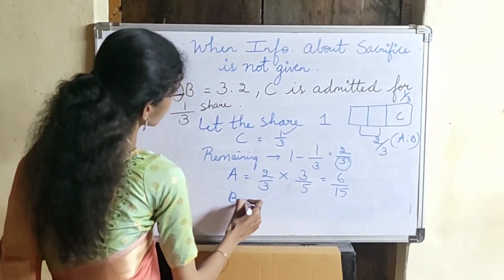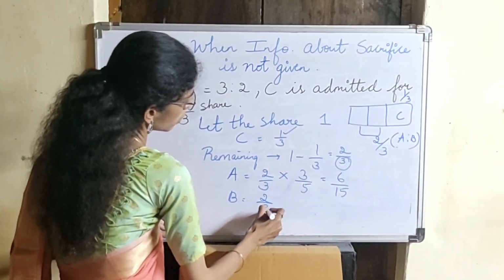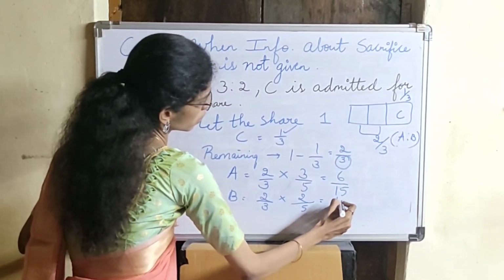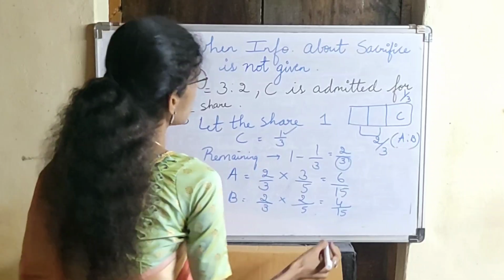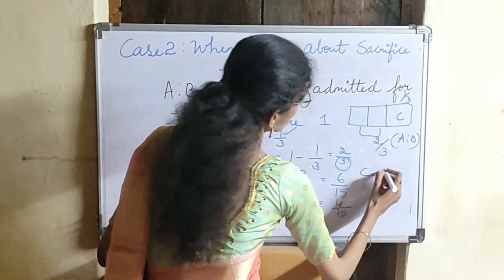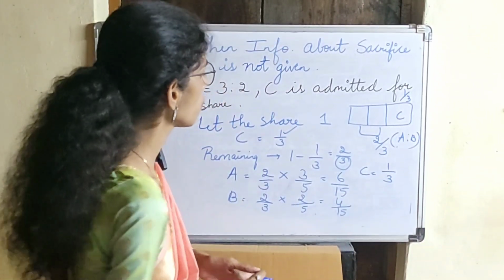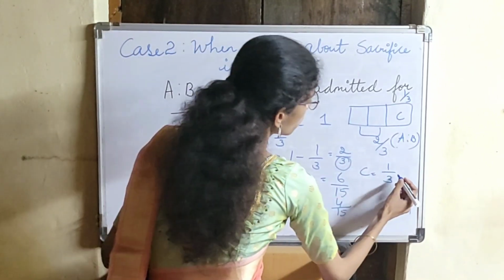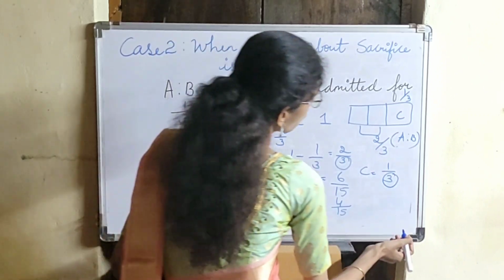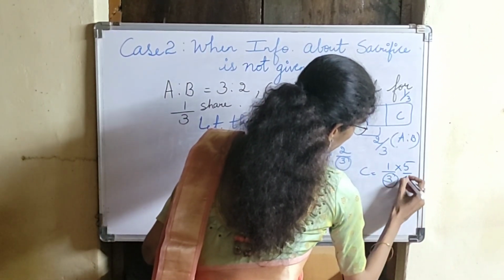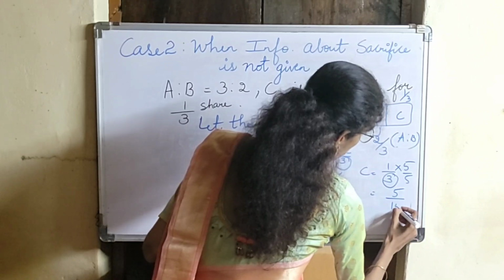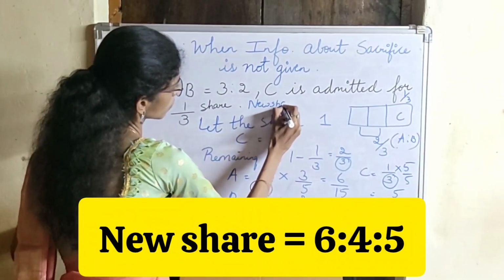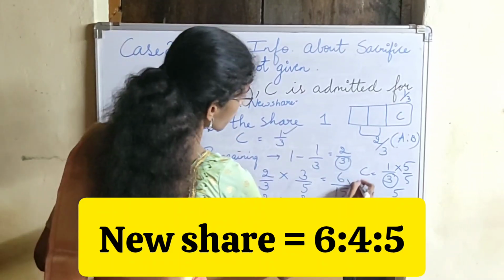Of B, 2/3 into the share, which was 2/5. This is 4/15. And of C it is already given, 1/3. So here you see the denominators are not equal. So you have to make them equal. How do you make this 3 equal to 15? You have to multiply it by 5. So that is 5/15. So your new profit sharing ratio will be how much?